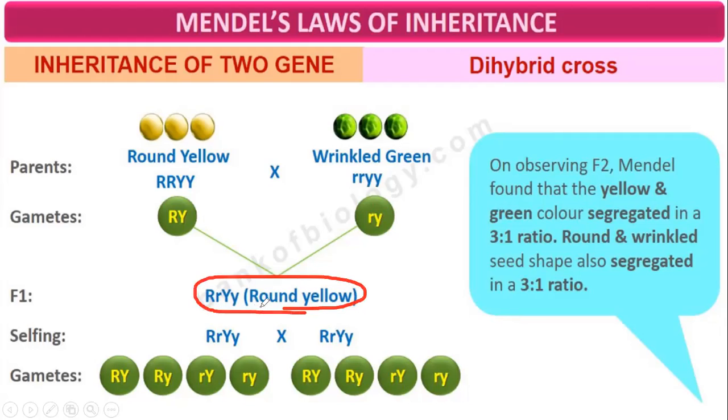The phenotype will be as described, but the genotype will change: capital R, small r, capital Y, small y. Then selfing was done. Then four different types of gametes will be produced, right? Capital R may go with capital Y, and this may go with small y as well, so capital R, small y.